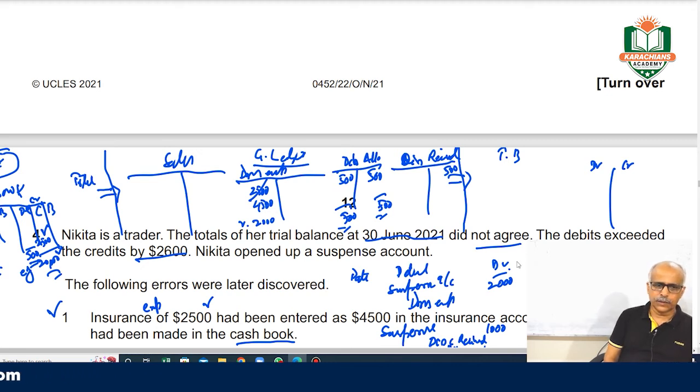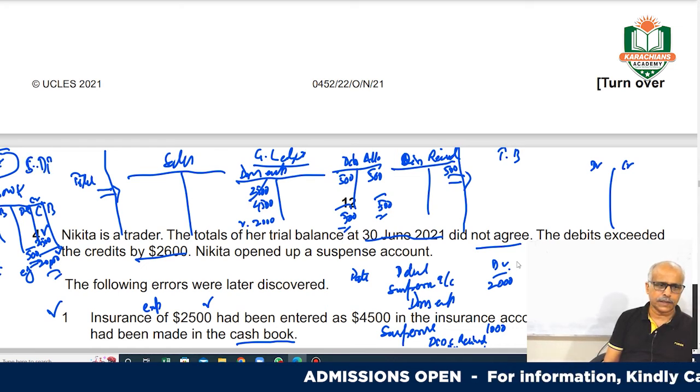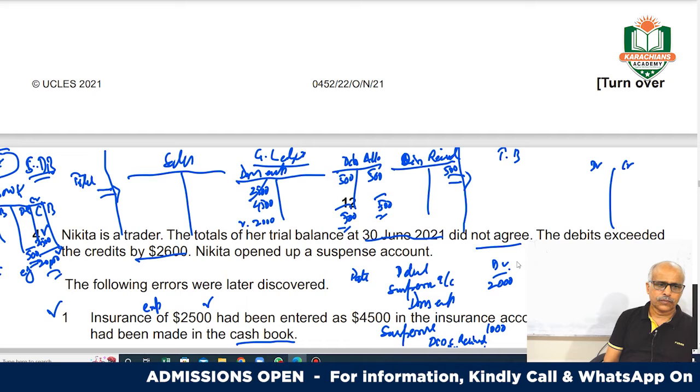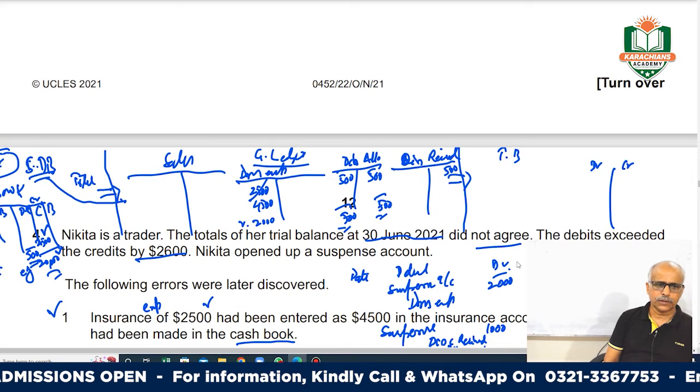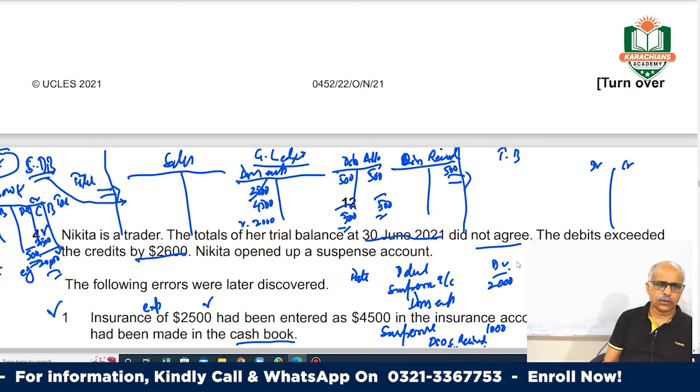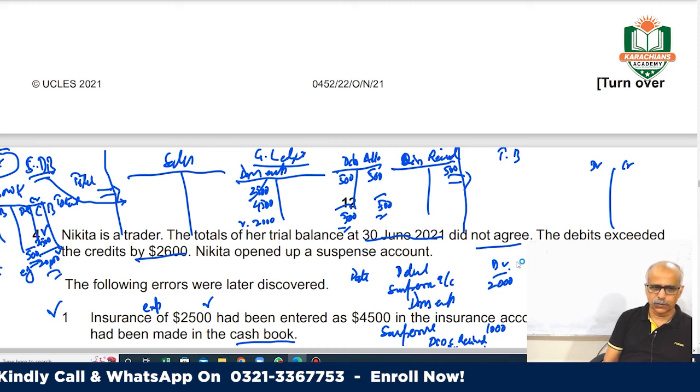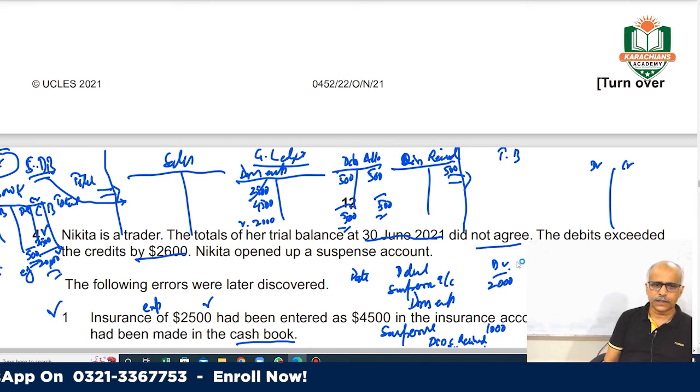And the information on the sales account comes from your sales day book. The total of your sales day book comes to your sales account, right?